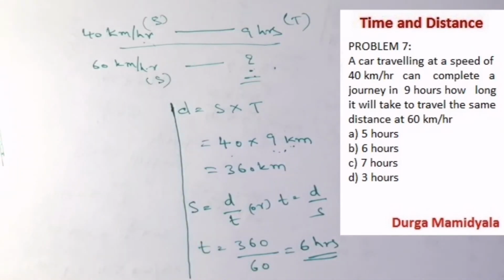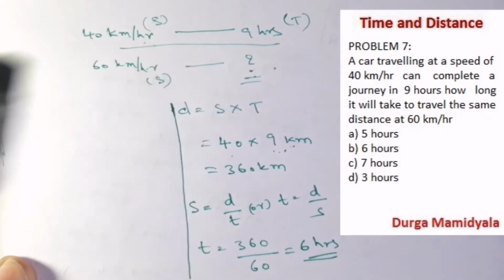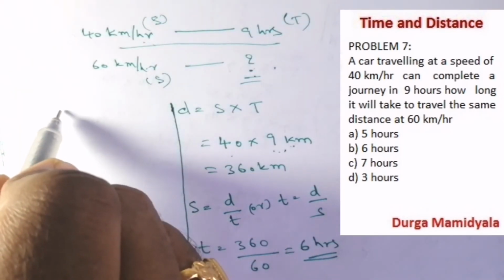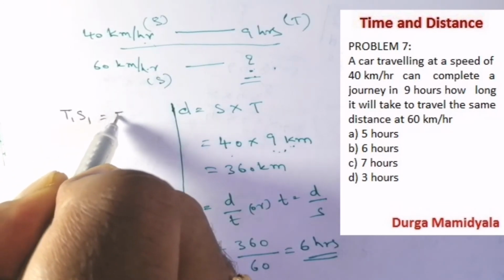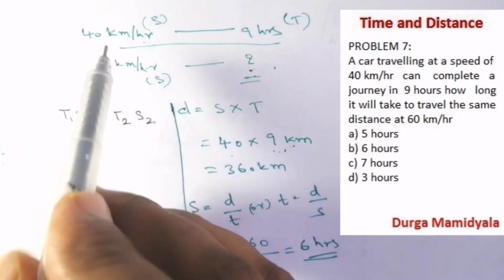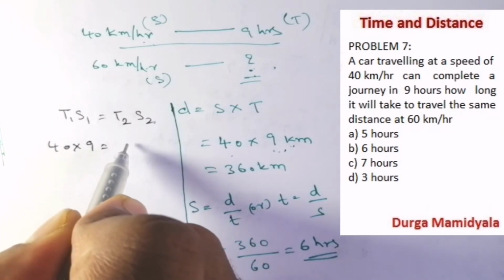What I have said is, there is no need to do it completely by the formula method. We can solve it easily because the distance is constant here. When the distance is constant, we can easily apply T1 S1 equals T2 S2. So here, 40 into 9 equals 60 into x.